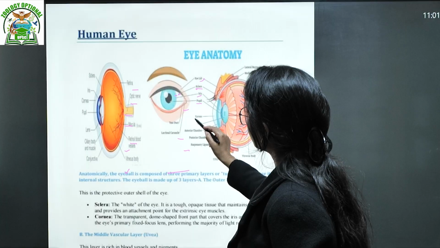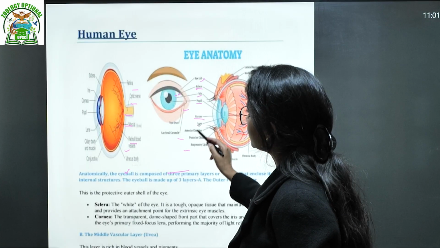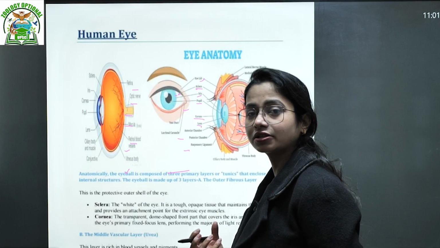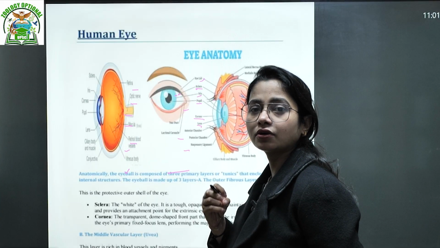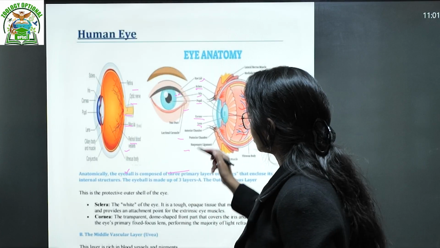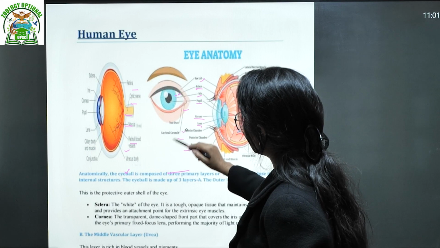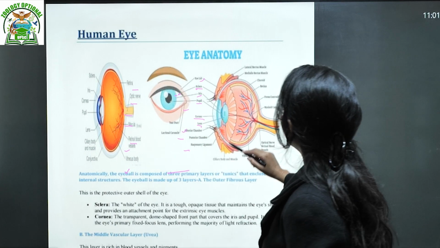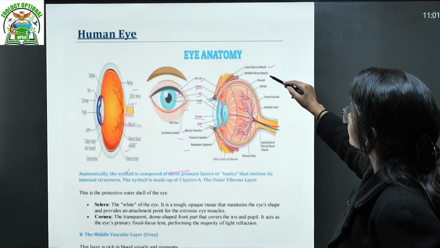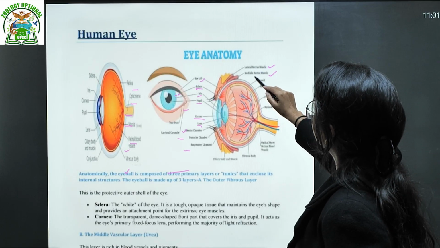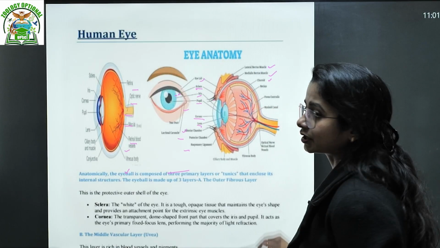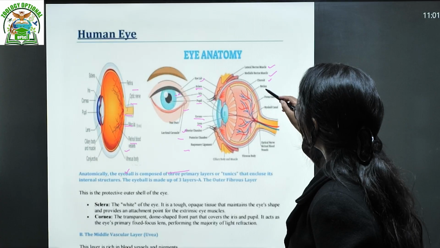Then this is the cornea. Then this is the lens, where the light actually falls and which regulates, contracting or diverging accordingly. That is your chamber. Then this is the other chamber. Then these are the rectus muscles: this is the lateral rectus muscle, this is the medial rectus muscle. This is the choroid. Then this is the retina.